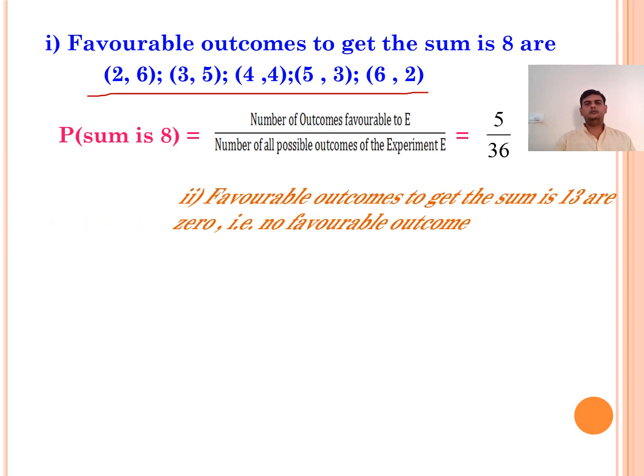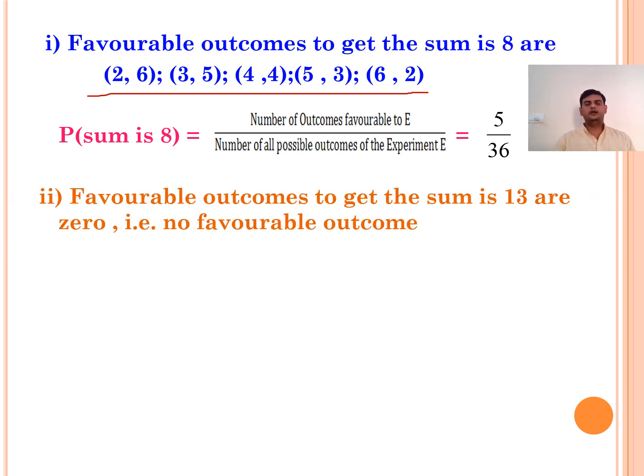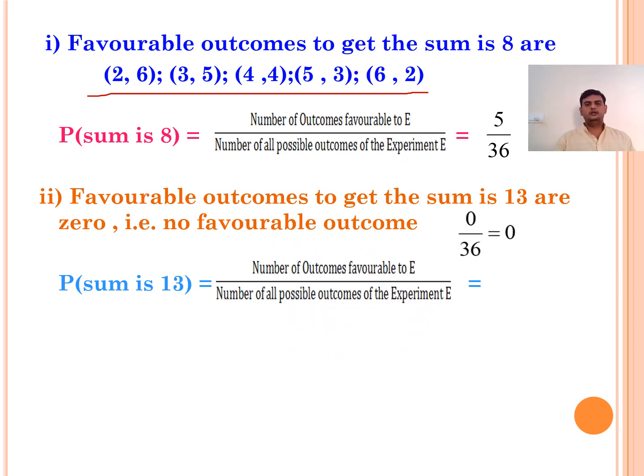Now similarly, the probability that the sum is 13. As I told you, when we throw two dice, we have 36 possible outcomes. From all the 36 possible outcomes, the minimum sum we get is 2, the maximum sum we get is 12. There is no chance of getting 13. So getting 13 is what? Our impossible event. What is the probability of an impossible event? It is always 0. So here the favorable outcomes are 0. The answer you get is 0 by 36, that is equal to 0, which is called an impossible event.